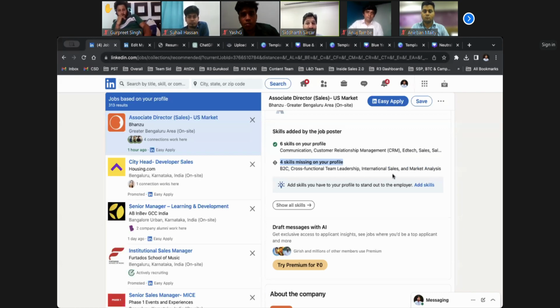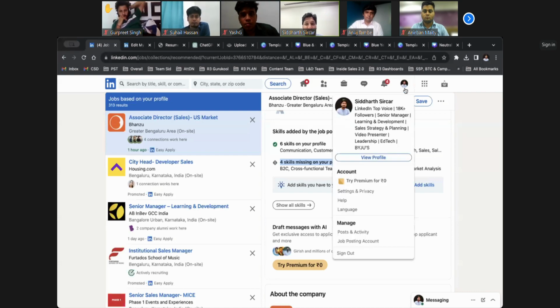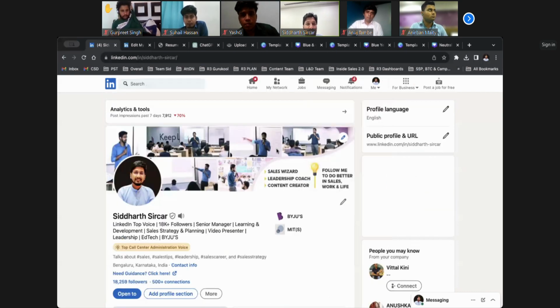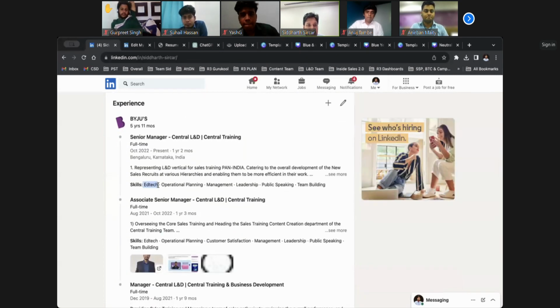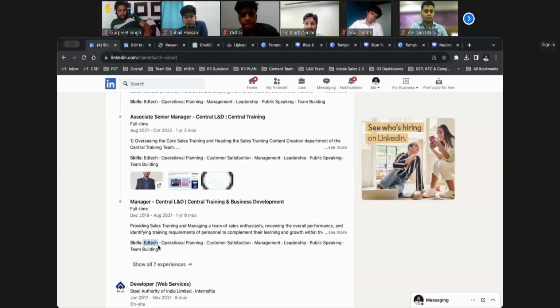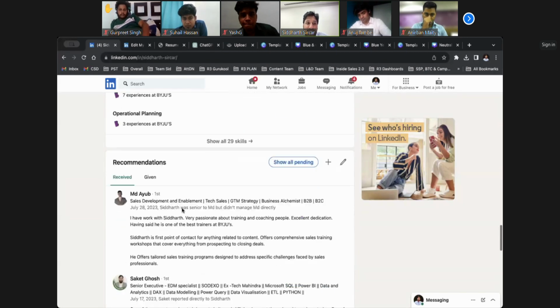Always remember this. And whenever you're adding a skill, right now I added a skill, it will appear in your job section. See, here it would appear. See, EdTech. Can you see? This got added, this got added, this got added. So you can add these skills and your profile becomes better optimized. People can quickly see you. This is the whole idea.